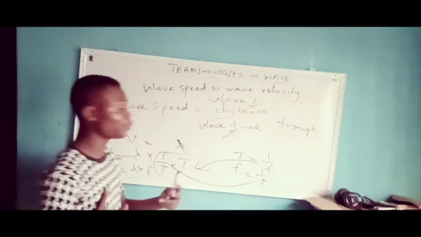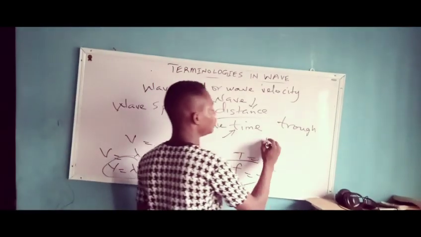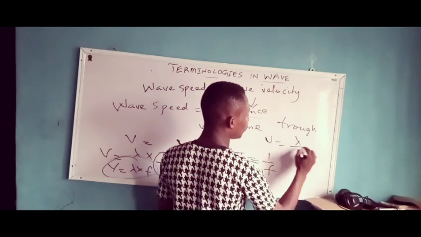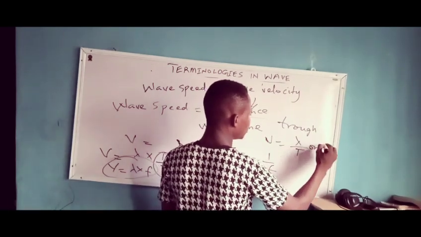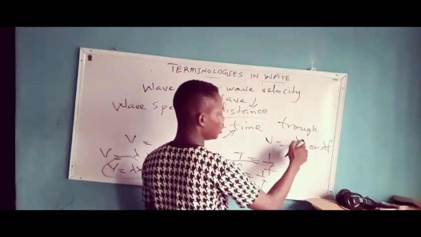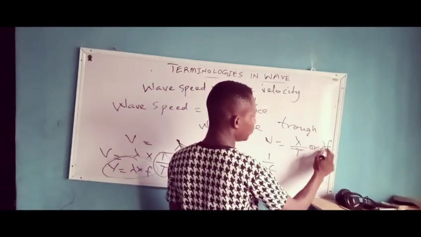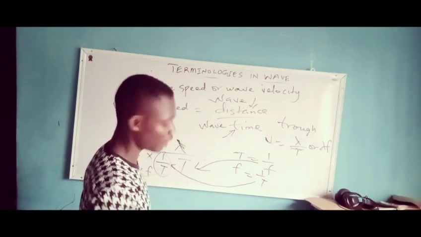There are now two formulas for the wave speed. It is either V equals lambda over T, or it is lambda F: either wavelength divided by the period, or the wavelength times the frequency, which has a unit of hertz.